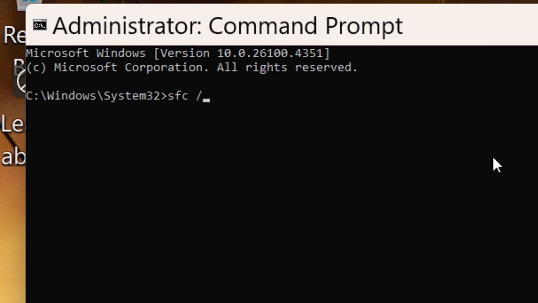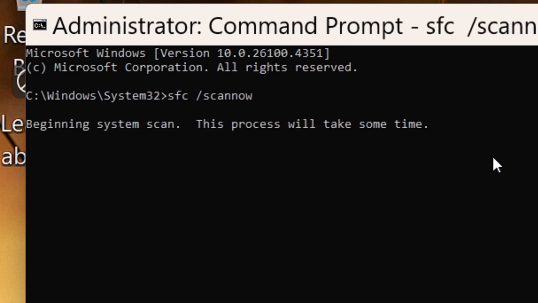Windows will start scanning for missing or damaged system files. Just wait until it reaches 100%. If it finds issues, it'll try to fix them automatically. Once it's done, restart your PC.